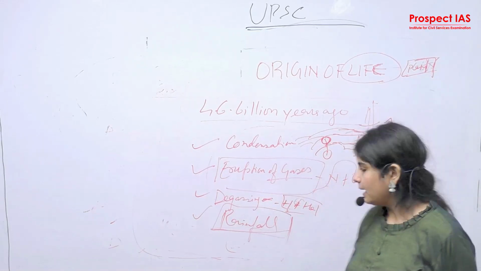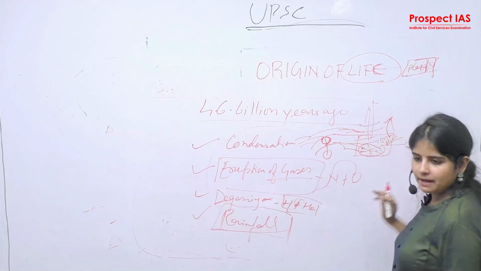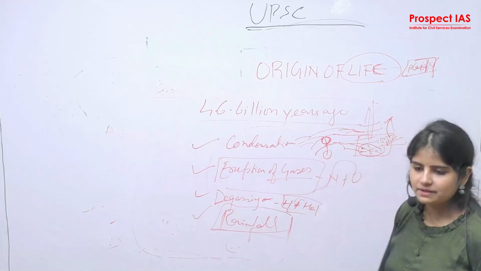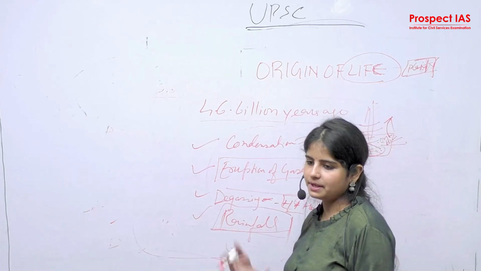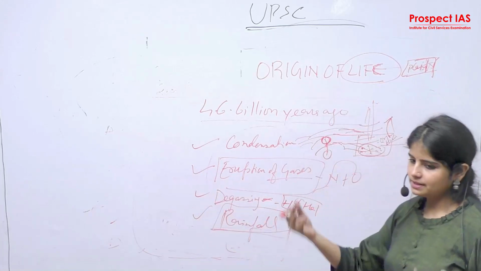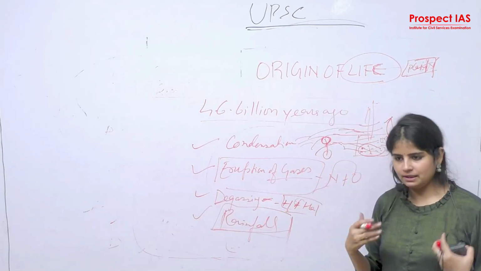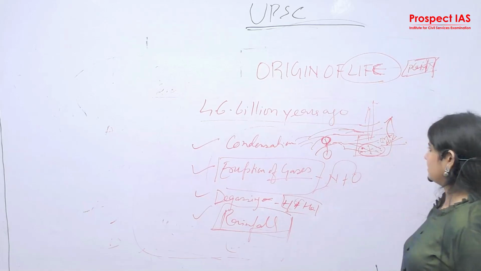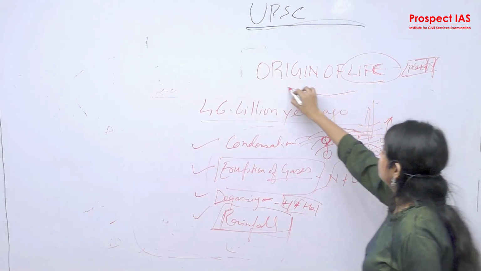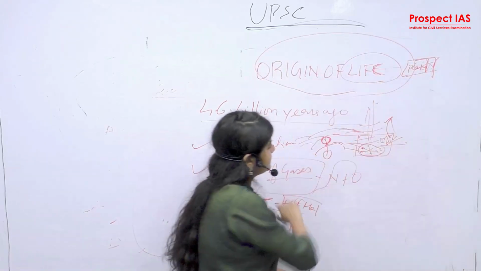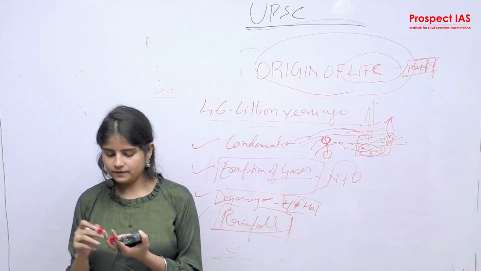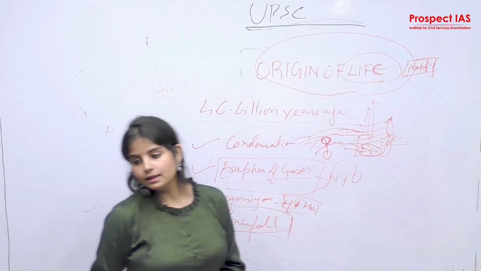After that, some became amphibians, some became mammals, some became reptiles, some became birds, and some became humans in the category of mammals, Homo sapiens. So this is how the origin of life took place over a vast span of years, which we are going to discuss tomorrow in a detailed manner.